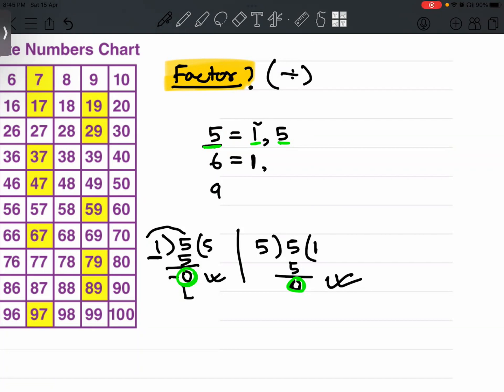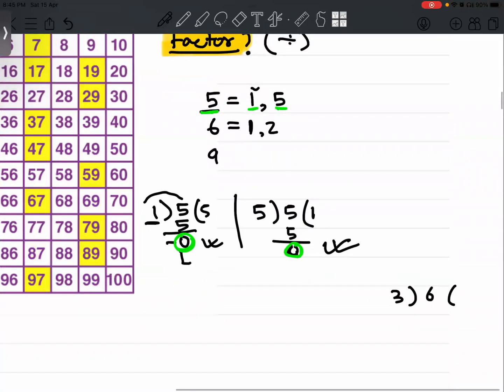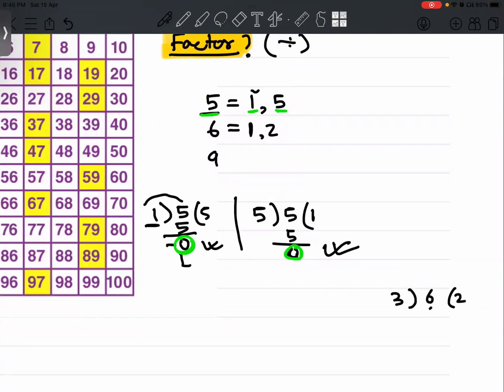What about 2? 2 times 3 equals 6, so 2 is also a factor. What about 3? Read the table of 3. 3 times 2 gives you 6, so 3 also gives remainder 0.